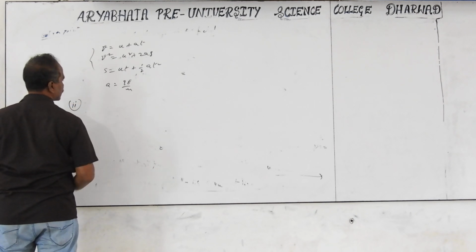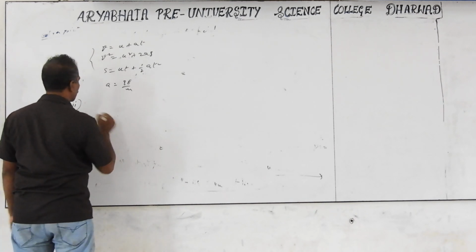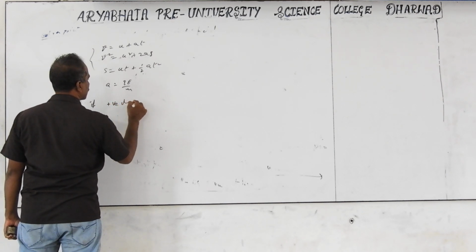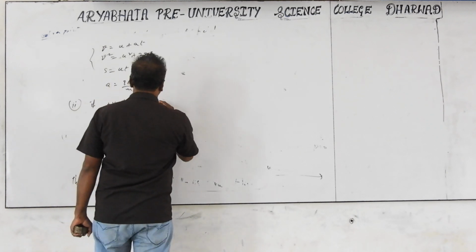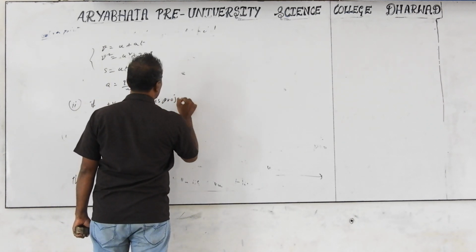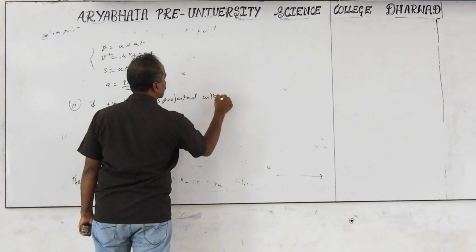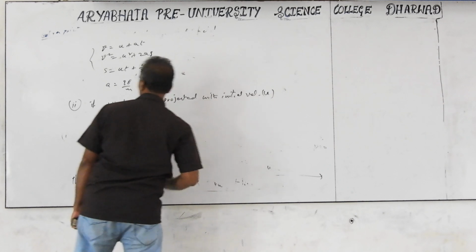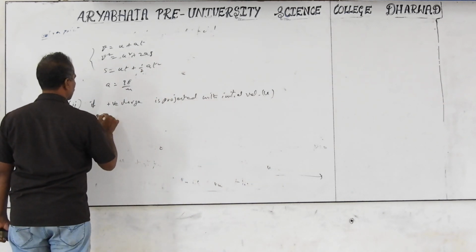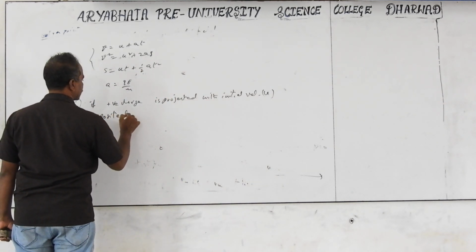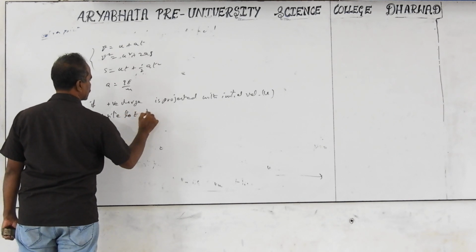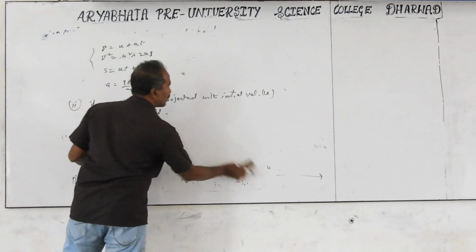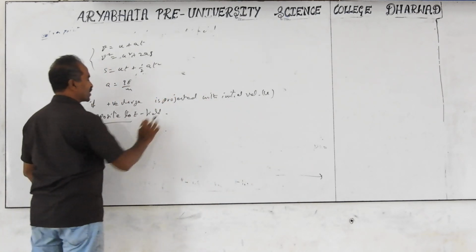Second condition: what I explained will happen if a positive charge is projected with initial velocity u opposite to the electric field. A positive charge experiences force in the direction of the electric field, but you are projecting it opposite to the electric field, so it moves under retardation.